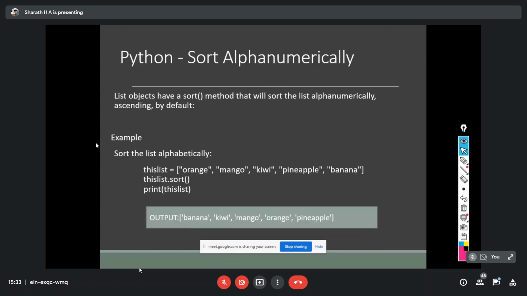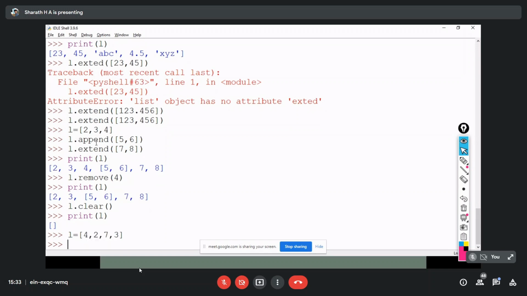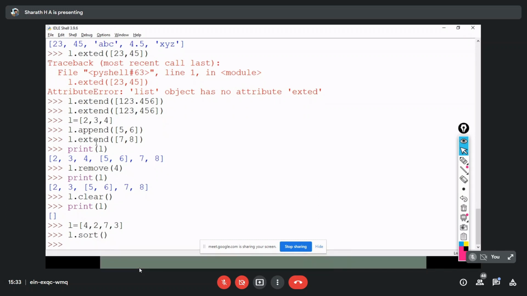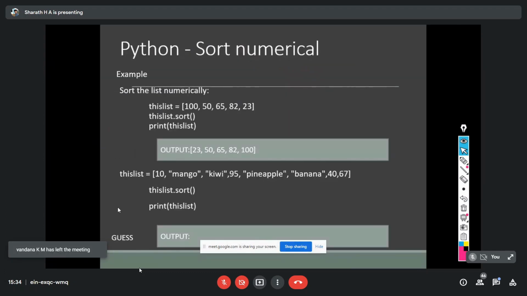Next is sort. So L equals 4, 2, 7, 3. L dot sort. Now if I print this L, you can see that in which order I gave 4, 2, 7, 3, but it is printing in ascending order. So sort is the function which we can use in order to sort the elements of the list. The same thing is applicable for tuples also.